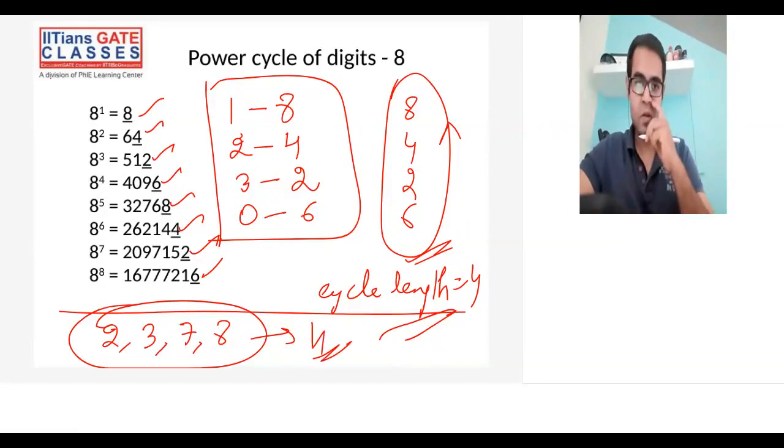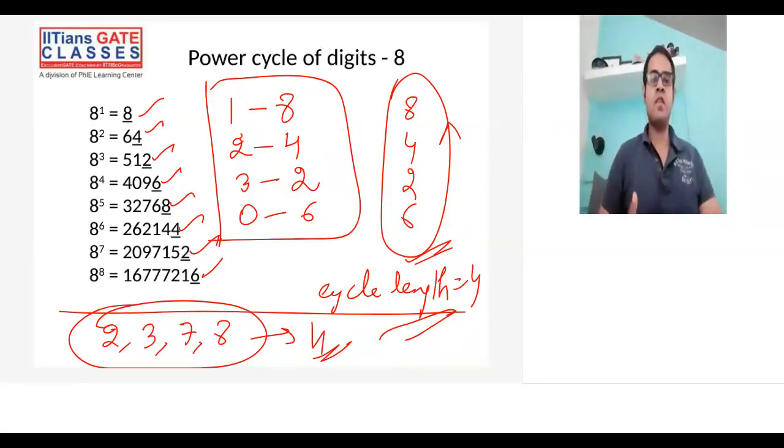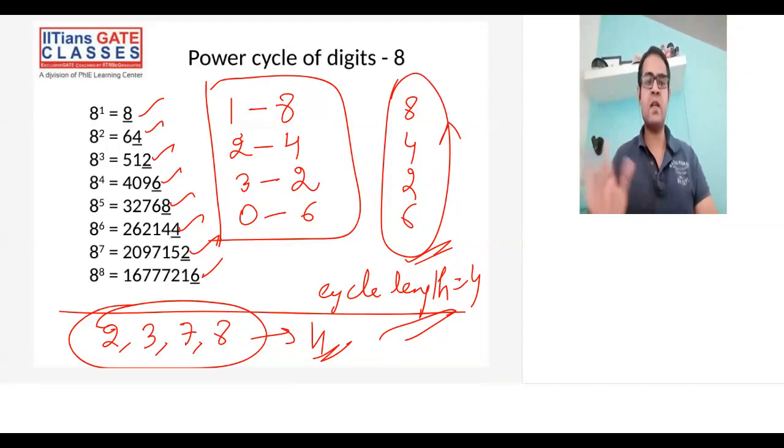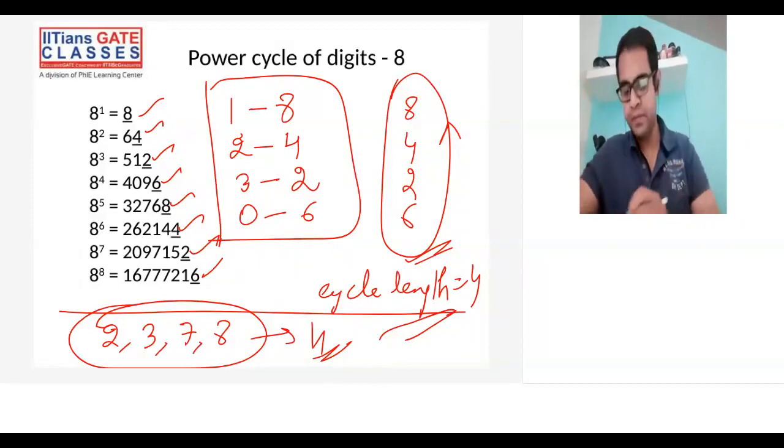Just remember this small point. And of course, even if you forget this, it is very easy. Just write the powers and you'll understand what the cycle length is. It is very easy to find in the exam also, even if you somehow forget the unit digit. So please follow the technique, and do not try to remember these things. Just see the technique, whatever I'm doing, and it will be more than sufficient to help you, even if you forget something in the exam.